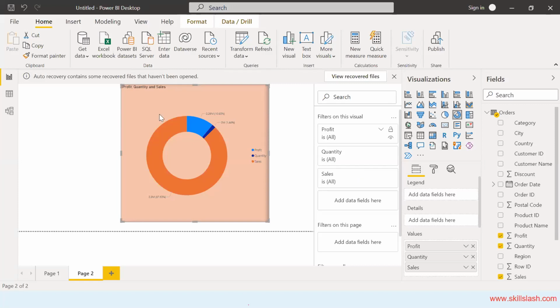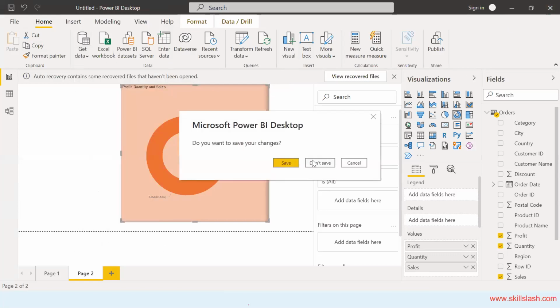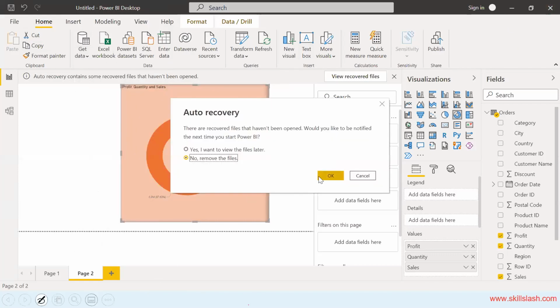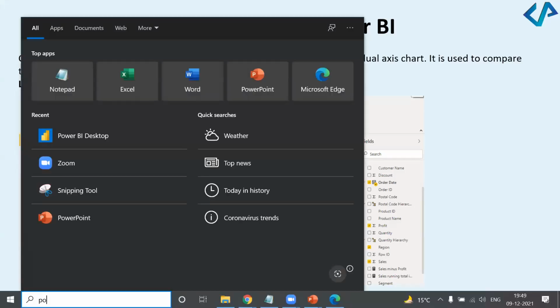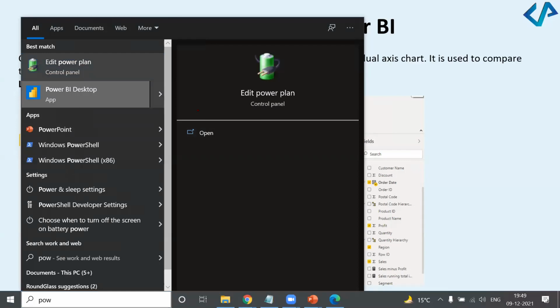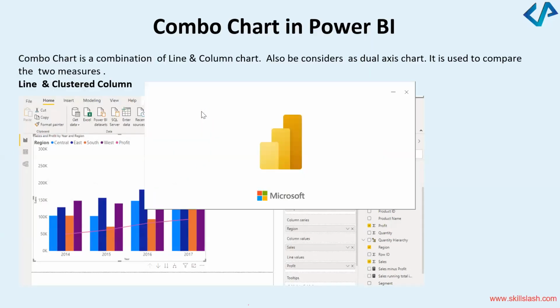Okay, you're not able to upload the data. So all you do is, once you click on Power BI, click on this Get Data option, click on the Excel workbook. Let me close this and show it to you one more time. Please observe it carefully. In order to create it, I'm going to open Power BI one more time. The data is already shared with you. You can take that, or any Excel sheet where the information is there.